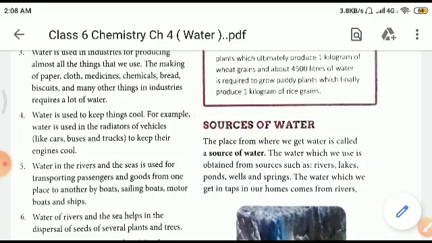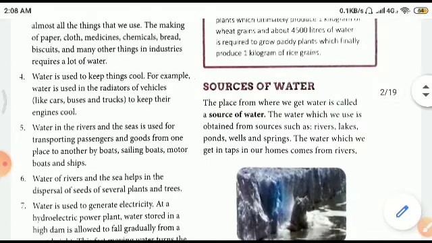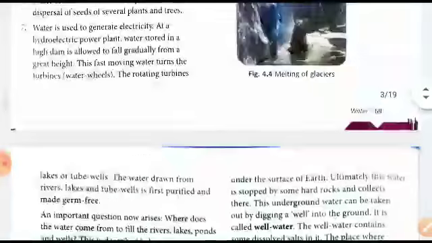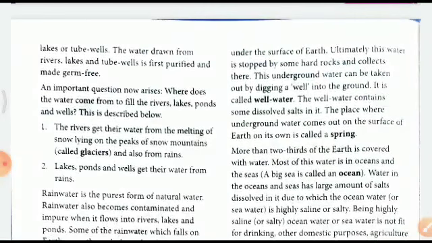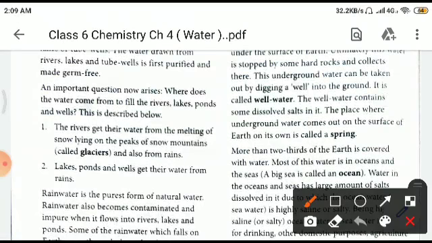The water which we use is obtained from sources such as rivers, lakes, ponds, wells, springs. The water which we get in taps and homes comes from rivers, lakes, or tube wells. The water drawn from the rivers and lakes is first purified and then made germ free. Then the important question comes: from where does this water come which fills rivers, lakes, ponds and wells?